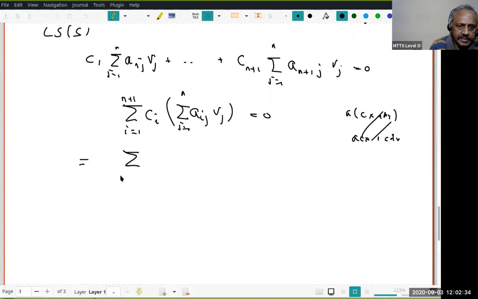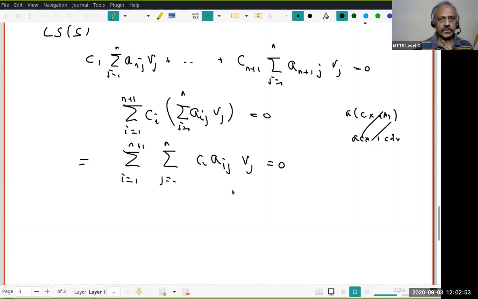I get the sum over i equal to 1 to n plus 1 and j equal to 1 to n of Ci aij vj is 0, right? This left side I want to write as a linear combination of vj alone. That is, I want to collect the coefficients of vj.